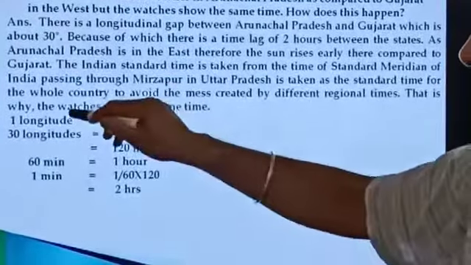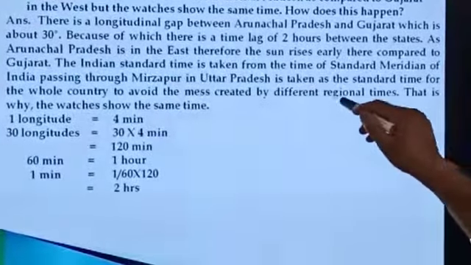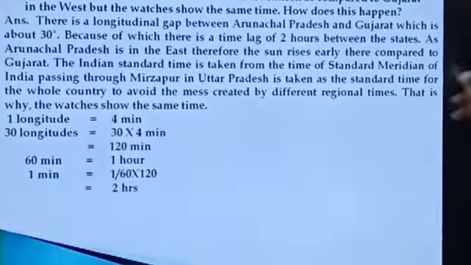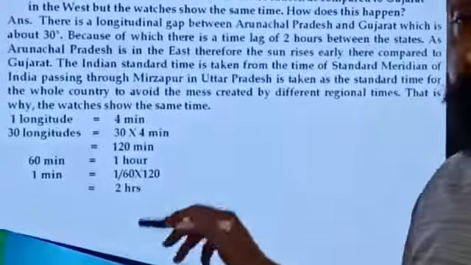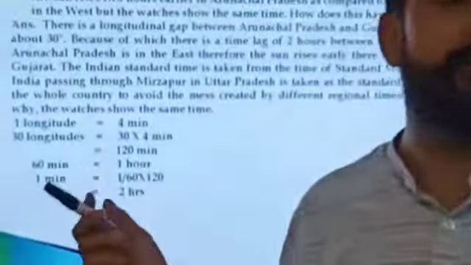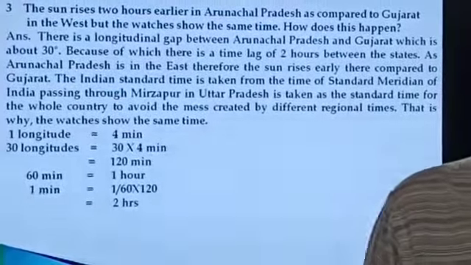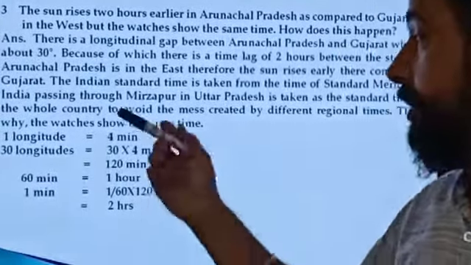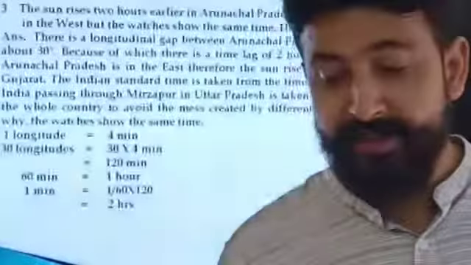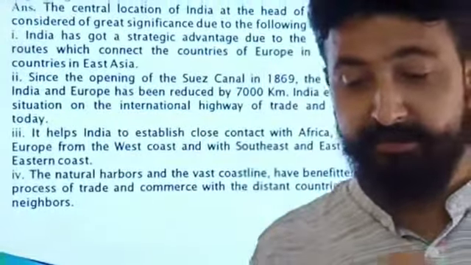So to avoid the mess created by different regional times, that is why the watches show the same time for the whole country. And I'm talking about India. Don't be confused. I'm not talking about world time. I'm talking about Indian time. So next is maps. The central location.